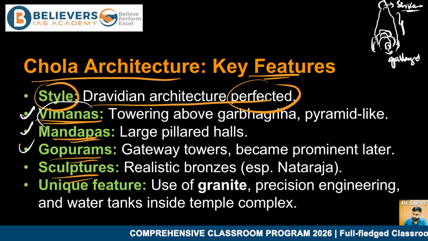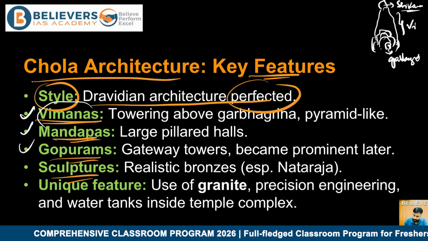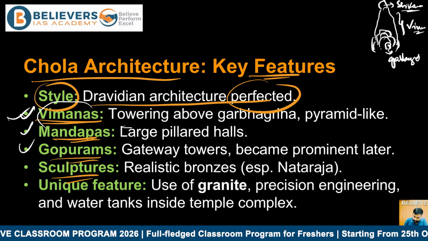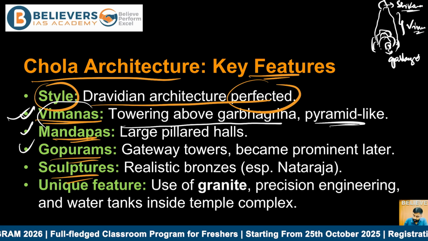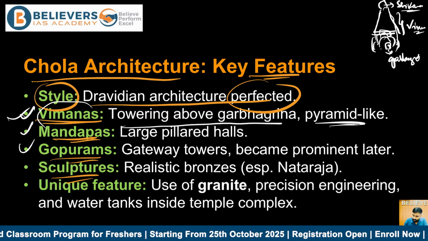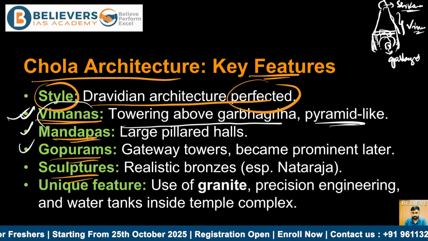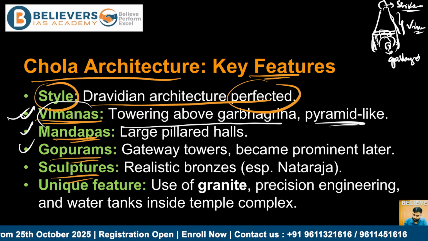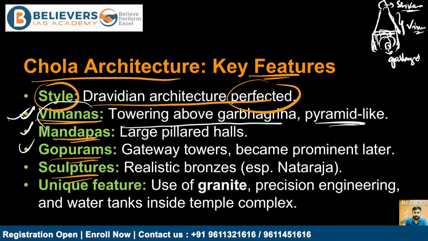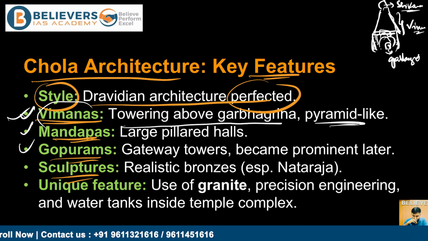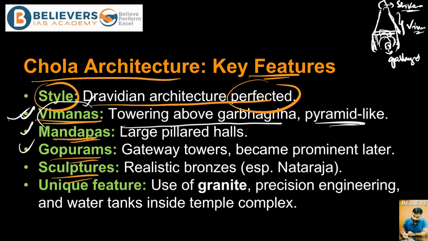And this pyramid-like structure above the Garbhagriha is called the Vimana, right? So the Vimanas, towering above the Garbhagriha, were made pyramid-like. And even most of the temples that you see in the present days, especially in the Tamil Nadu region, you can see huge pyramid-like structures above the Garbhagriha, right? So that is one of the important features, that the Vimanas in this particular time period, especially during the Chola Empire, saw a towering structure, like a pyramid, above the Garbhagriha. Garbhagriha is where the deity is kept, right?